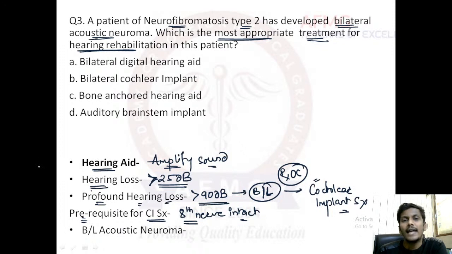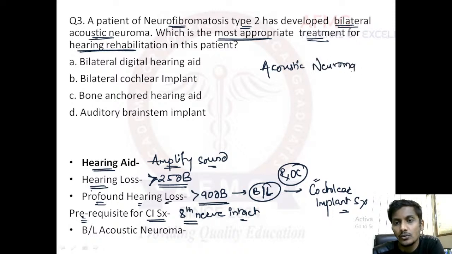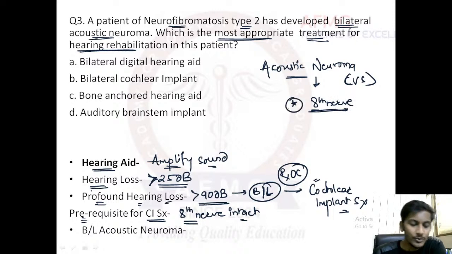Whereas in neurofibromatosis type 2, as we are all quite aware, NF2 patients are at a high risk of developing bilateral acoustic neuroma. And what do we mean by acoustic neuroma, guys? I hope everybody is quite aware. Acoustic neuroma, also known as vestibular schwannoma, is actually a tumor of the 8th cranial nerve, the vestibulocochlear nerve, which is responsible for hearing, right?